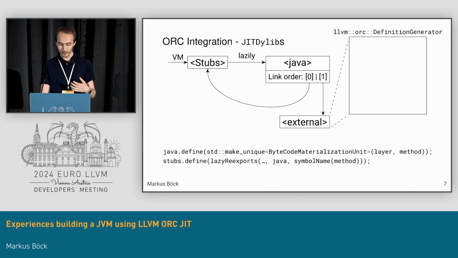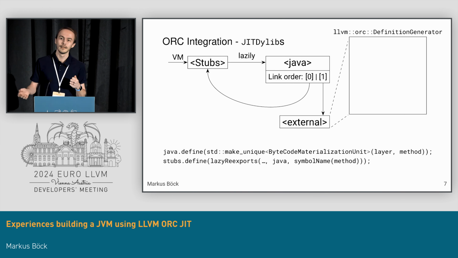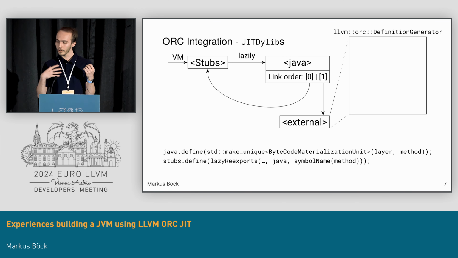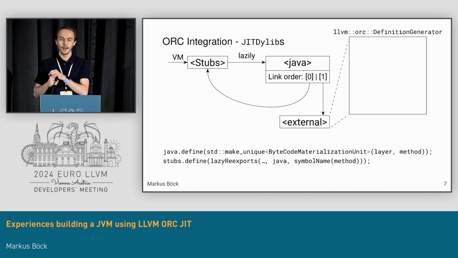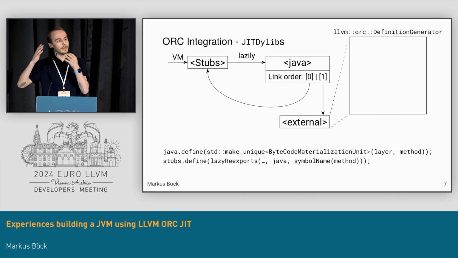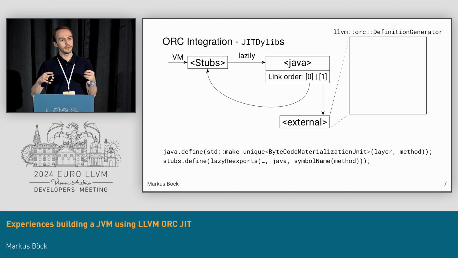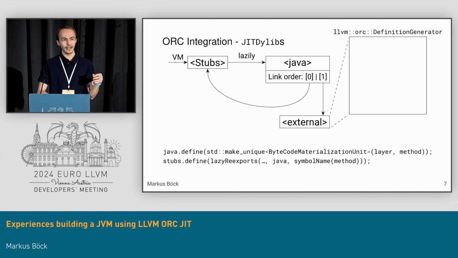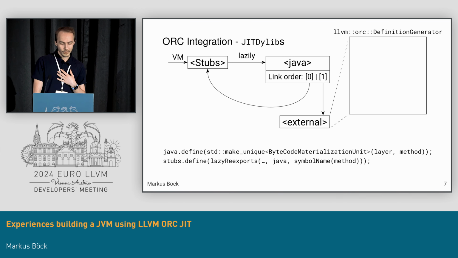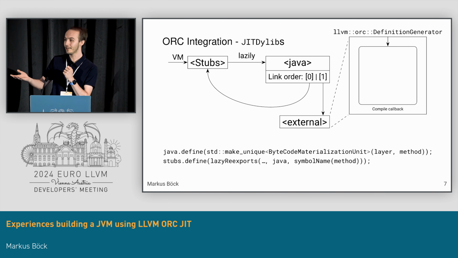For the external ones, it's a bit more complicated. So here we use a definition generator. A definition generator is a utility in ORC that allows us to define a symbol just in time, once required, and do this procedurally. So it's kind of like a last resort callback for if a symbol is not found, whether we can materialize it elsewhere. We use this to define a compile callback.